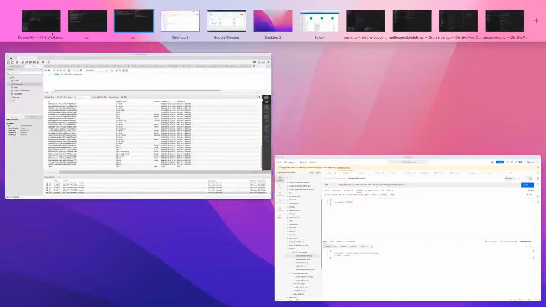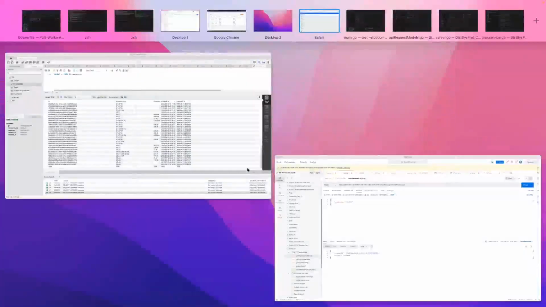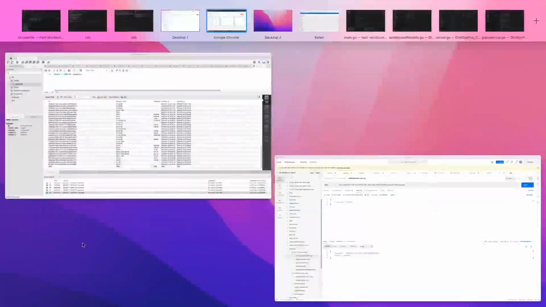As previously, we have three services: cluster, HTTP, and the parser service, and respective functional pod images for the worker and the replica, which we are going to deploy inside the cluster. We have a dashboard to showcase the number of pods and the deployments present inside the cluster. And we have inbound and outbound queues for request handling, to deliver the request to the parser, and also to deliver the response back to the HTTP service, which updates the response to the database.